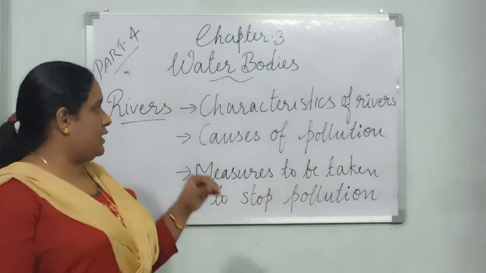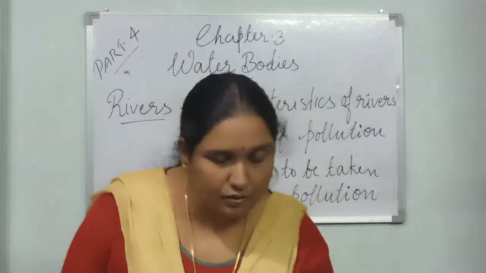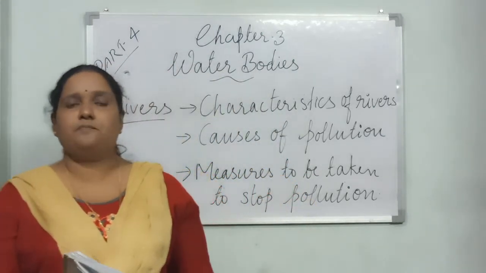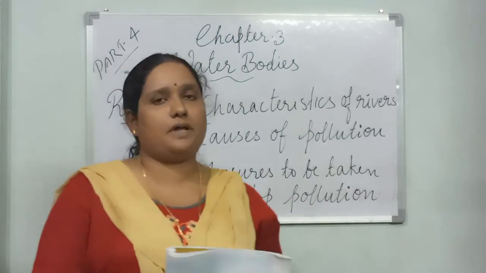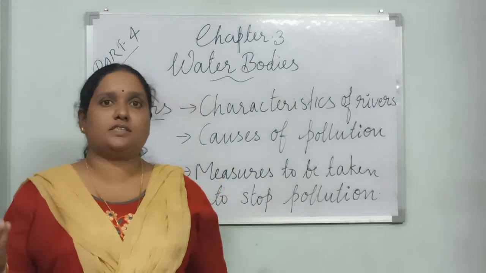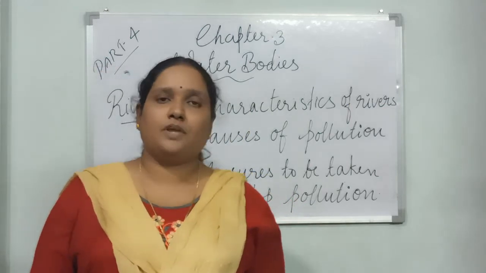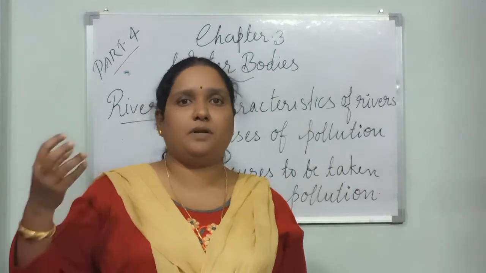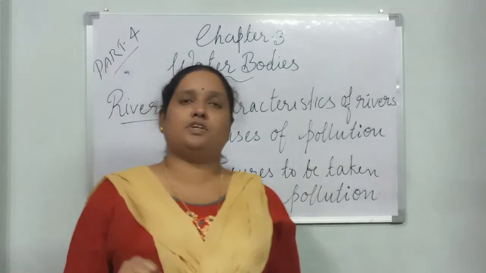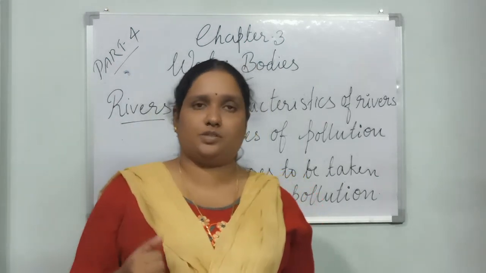Now we will move to the next part, that is the causes of pollution of rivers. There are so many causes. The first one is urbanization. When towns and cities are formed, there is a rapid increase in population, and when the population increases, people need waste disposal, and they start disposing their waste in the rivers, and that is one reason for the disturbance of the river and the deterioration of its condition.